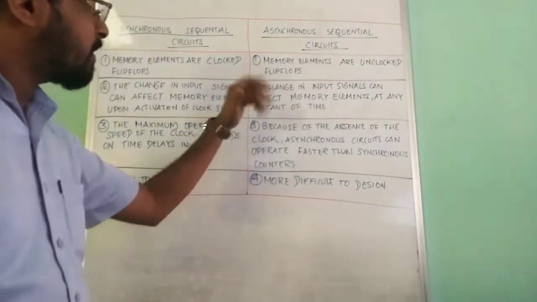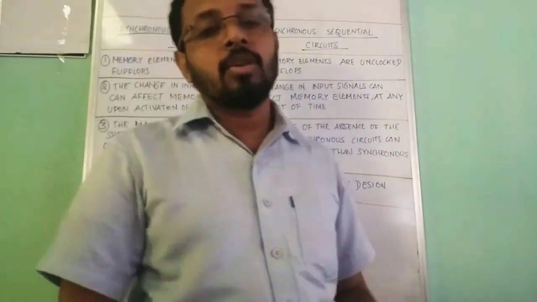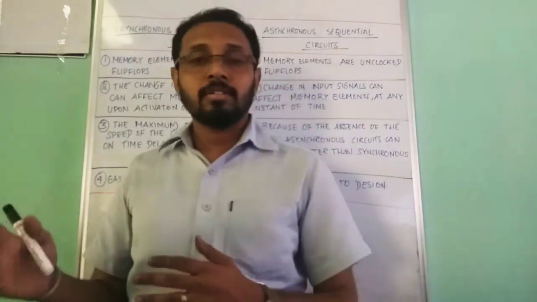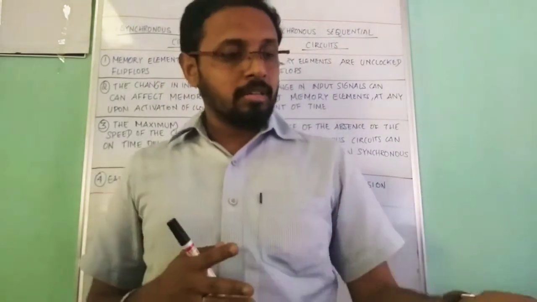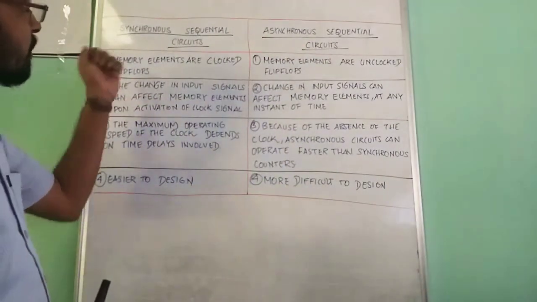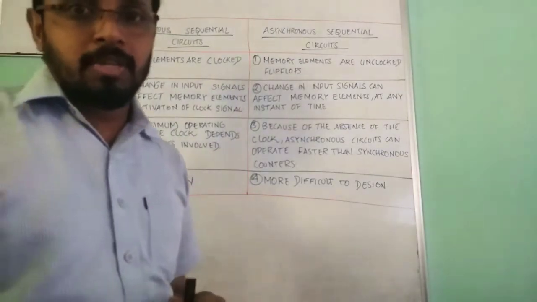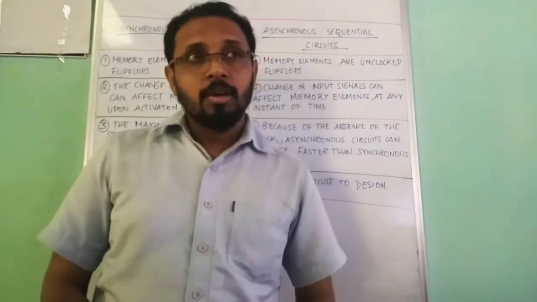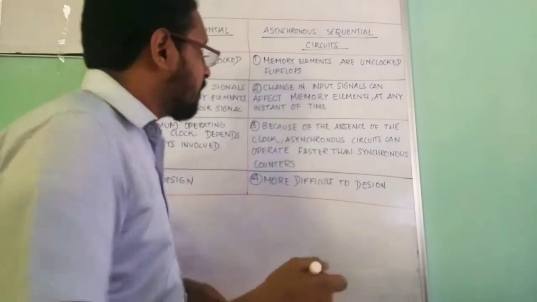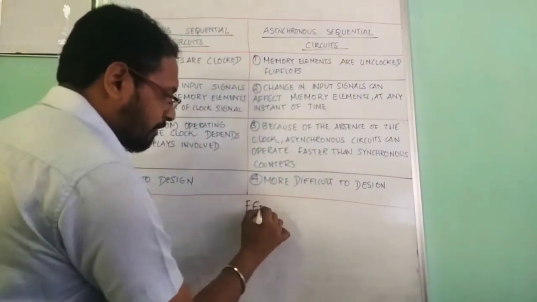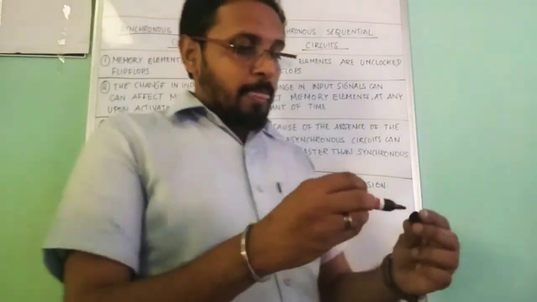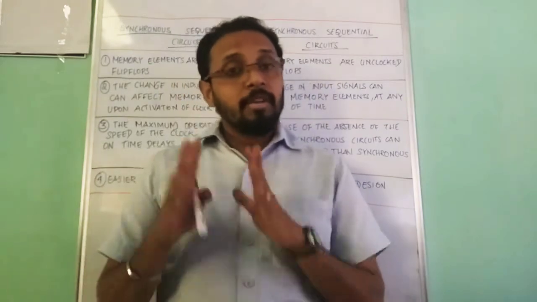I have made a table to show the difference between synchronous and asynchronous sequential circuits, so that it will be useful to you when it's asked in examinations. You can easily find the difference. You can study it well. In the case of synchronous sequential circuits, the memory elements present are clocked flip flops. The concept of flip flops will be introduced later. Flip flops in short are called FFs. For the time being, just understand that the memory elements present will be flip flops.